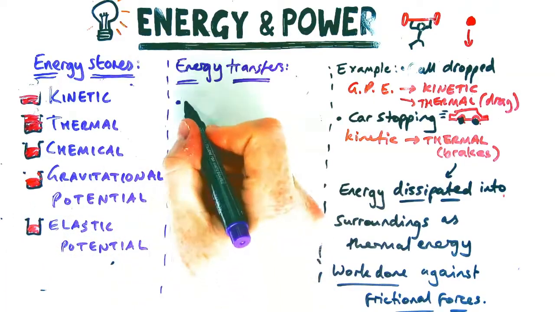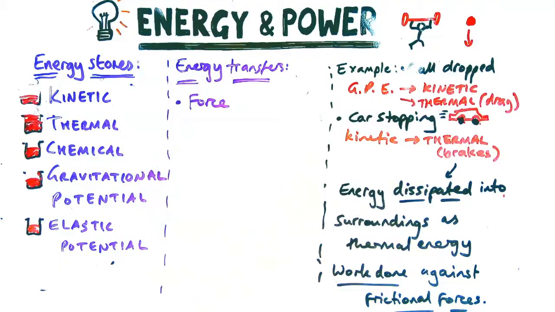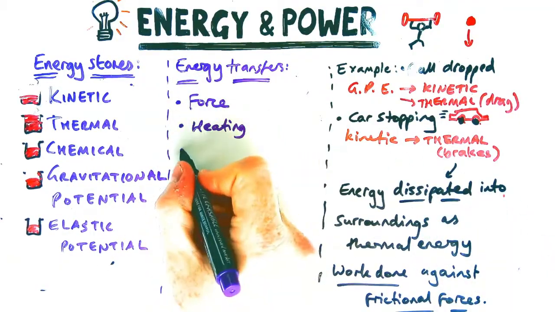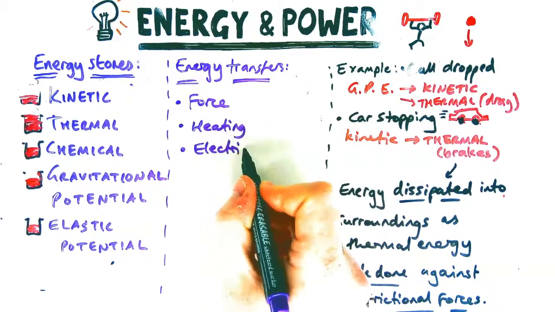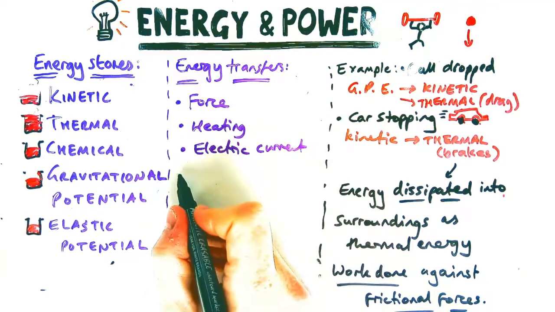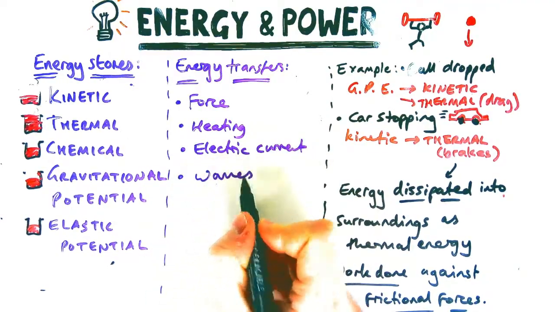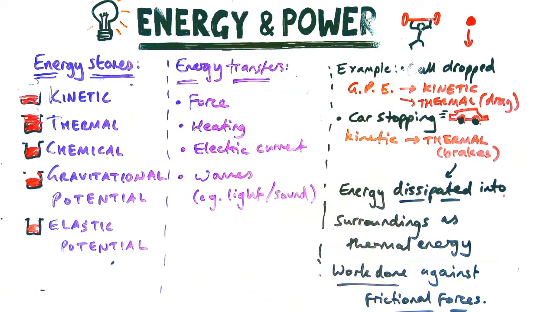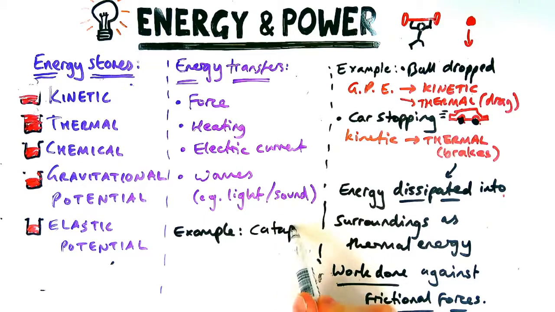Now, how does energy get transferred from one store to another? Well, it's due to these energy transfers. So just like a football transfer, how does one player get from a club to another? It's by making a transfer. So the energy can be transferred as either force or heating, electric current or waves, for example, light or sound waves. So let's talk about, for example, a catapult. Catapult being one of those things you pull back an elastic band and let go of a ball.